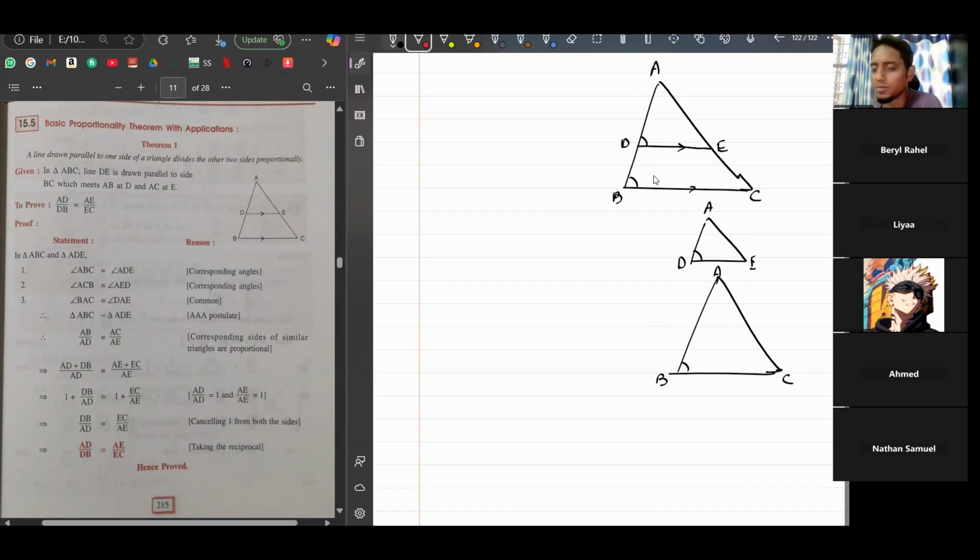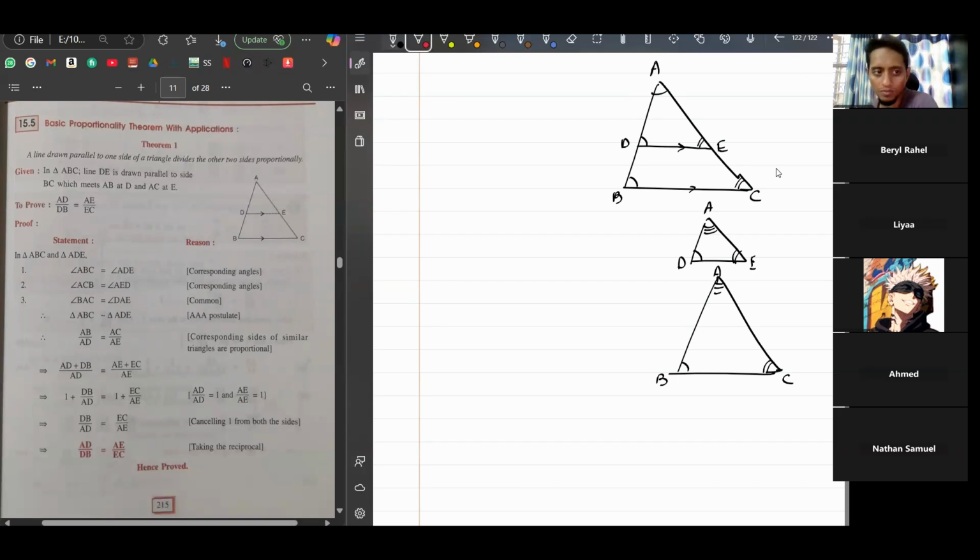Because in this, see, they are corresponding sides, corresponding angles. Same way, angle E is equal to angle C. Angle A is equal to angle A. Angle A is common for both. So angle A from here is equal to angle A over here. So we proved that all three angles are equal.